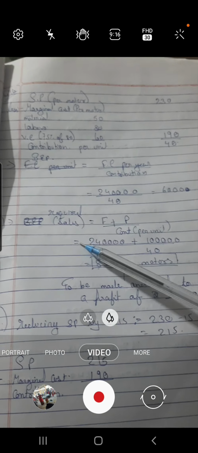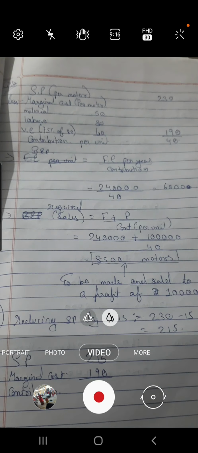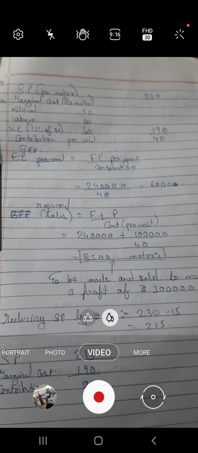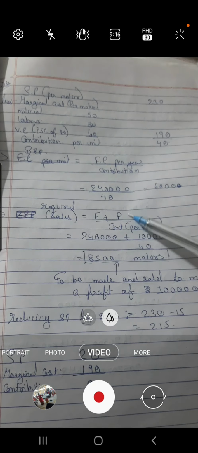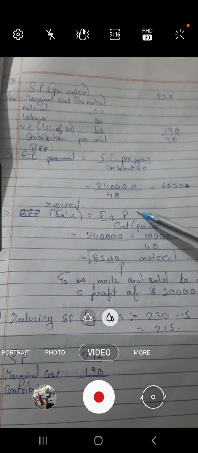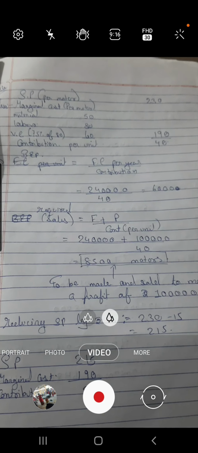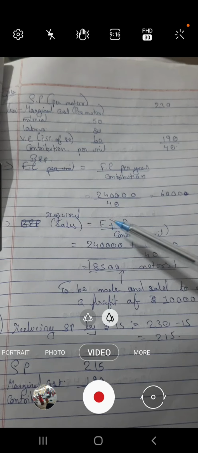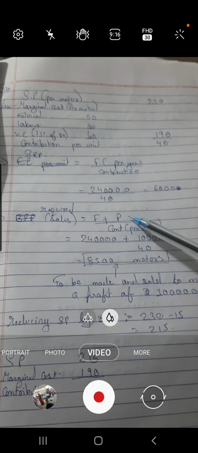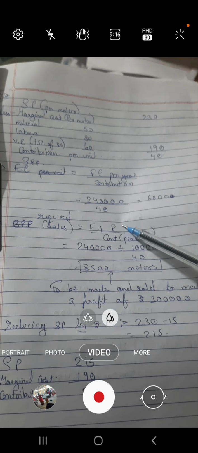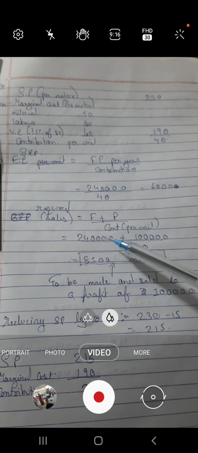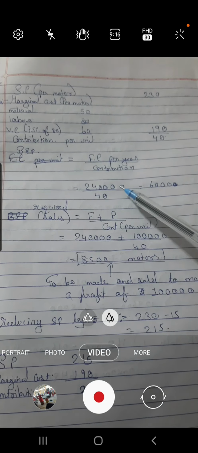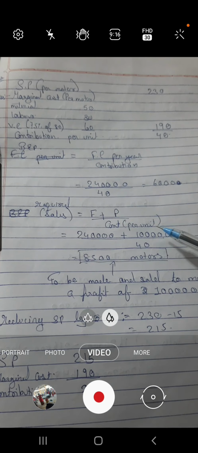Secondly, required sales is to be found out, the required sales for a profit of 1 lakh. If 1 lakh profit is needed, how much sales must be made? For that we have the formula: fixed cost plus desired profit divided by contribution per unit. Fixed cost is 2,40,000, we know already.